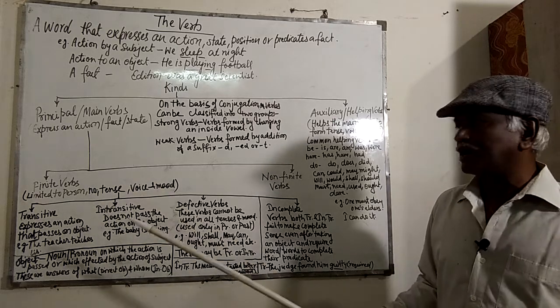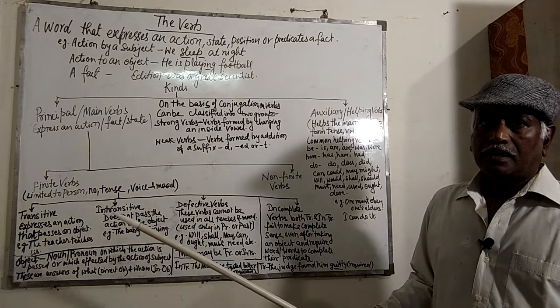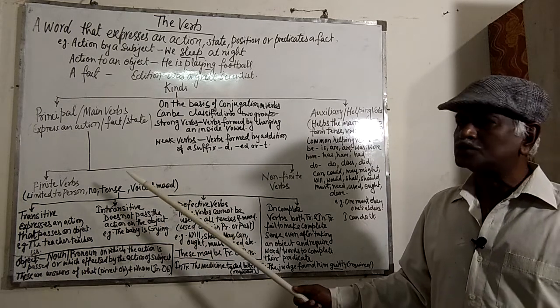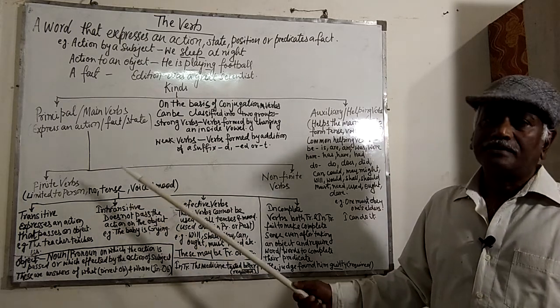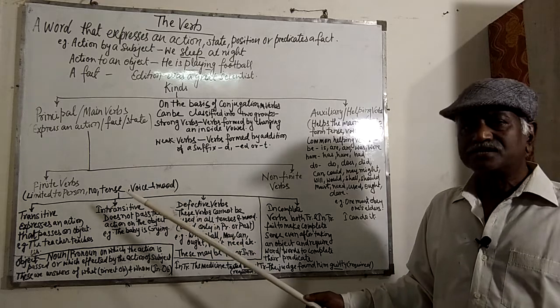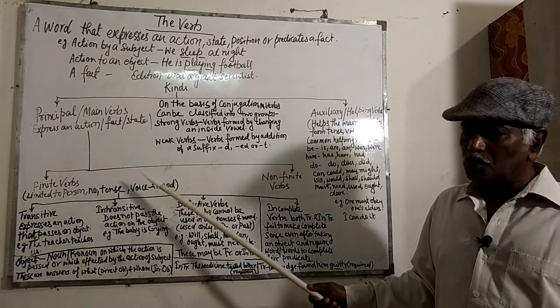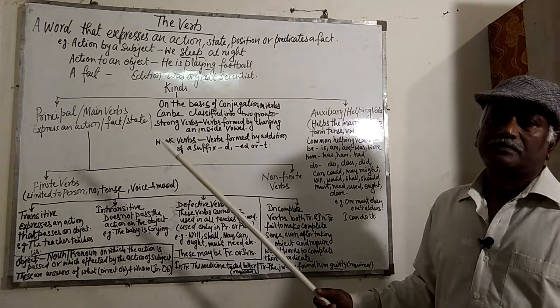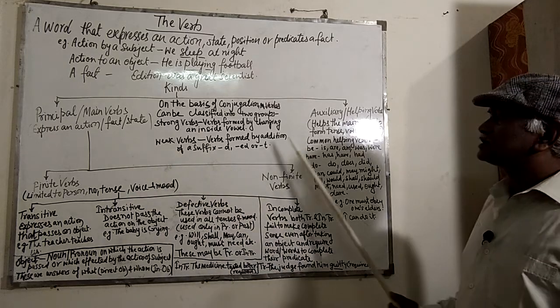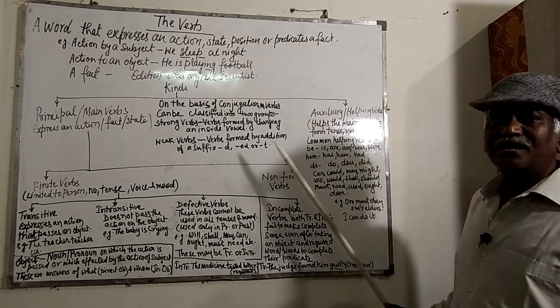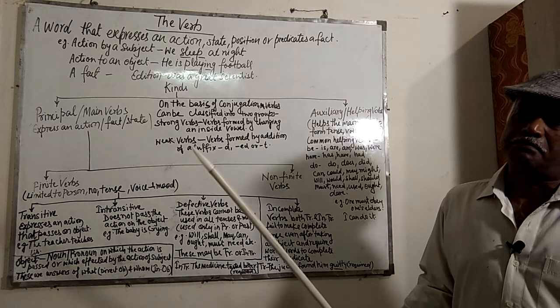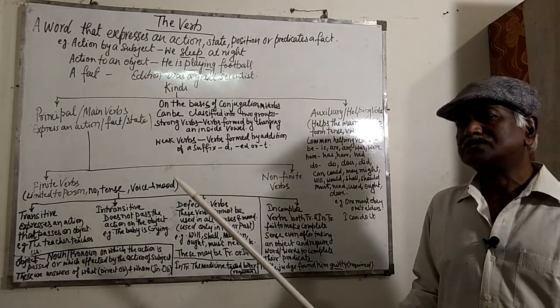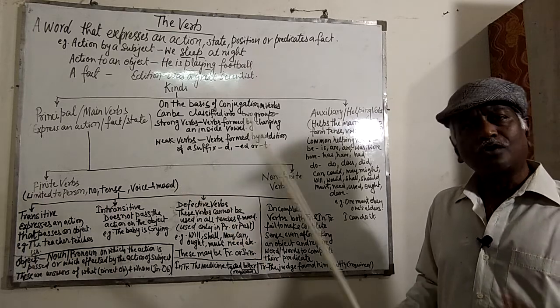First of all, what is a finite verb? A verb which is limited by person, number, tense, voice, and mood is called finite. Non-finite verbs are not at all limited by person, number, tense, voice, and mood. They are always the same.